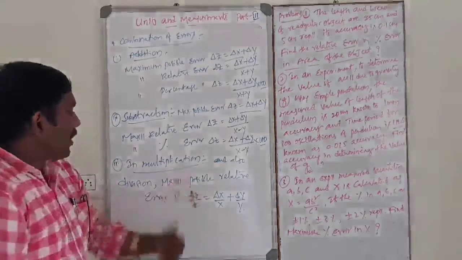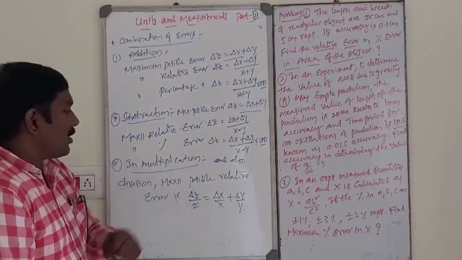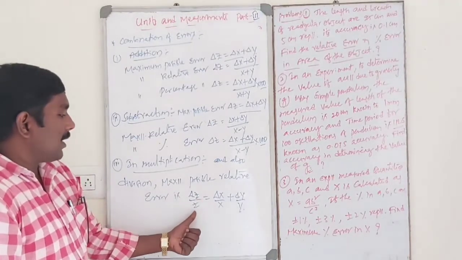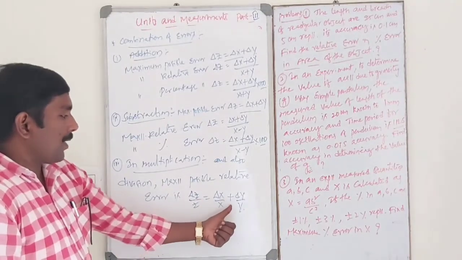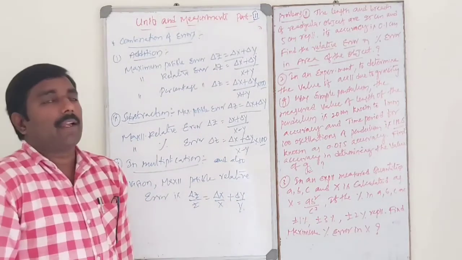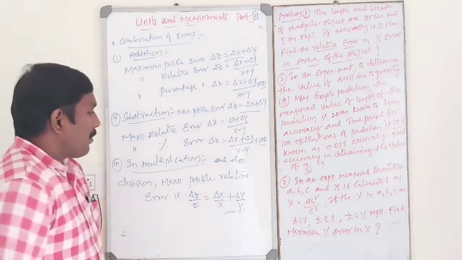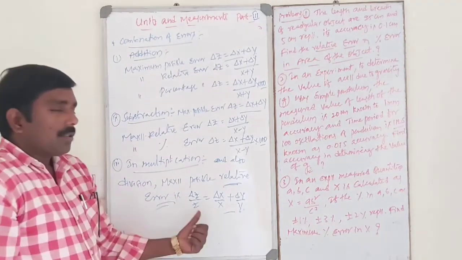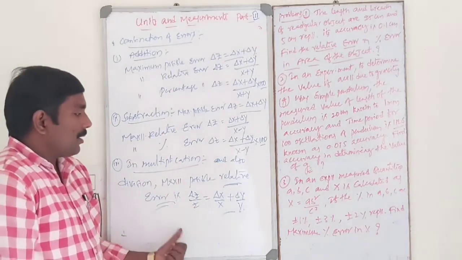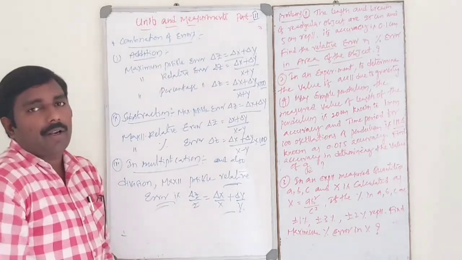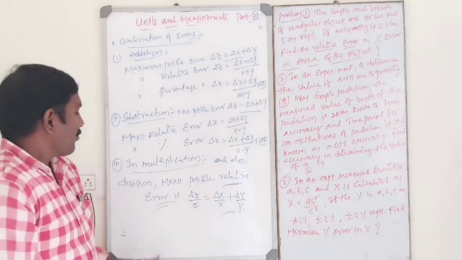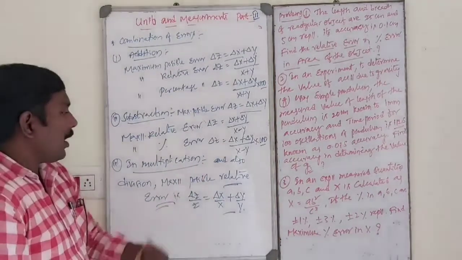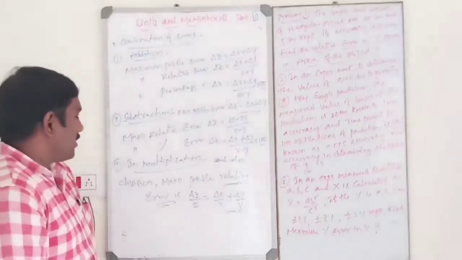Next, in case of multiplication and division, the maximum possible relative error is the same: delta Z by Z is equal to delta X by X plus delta Y by Y. Multiplying the relative error by 100 gives the percentage error in case of multiplication and division.